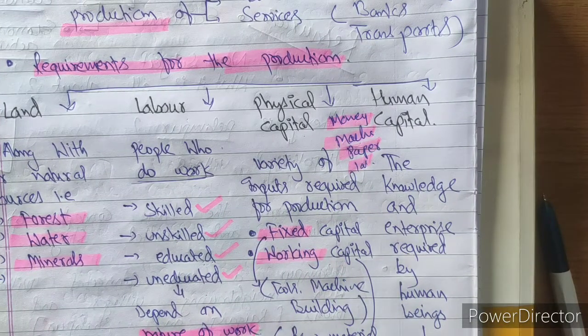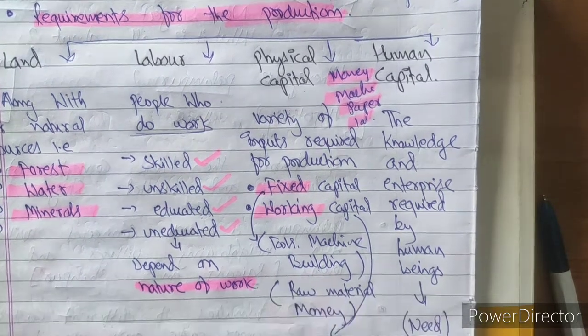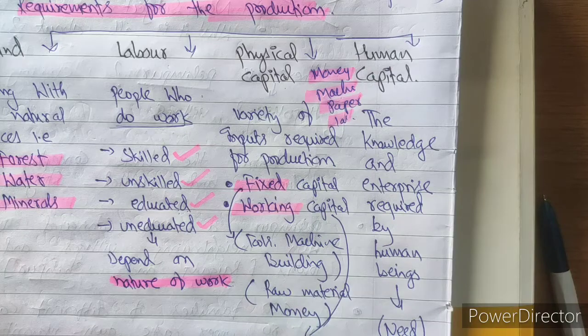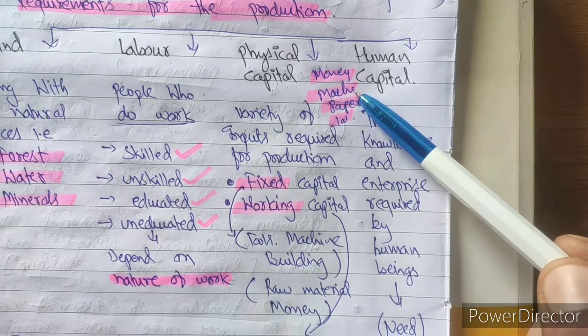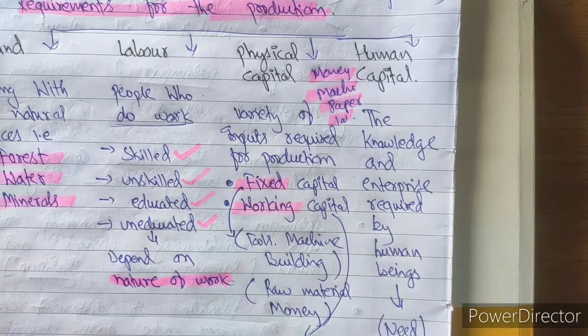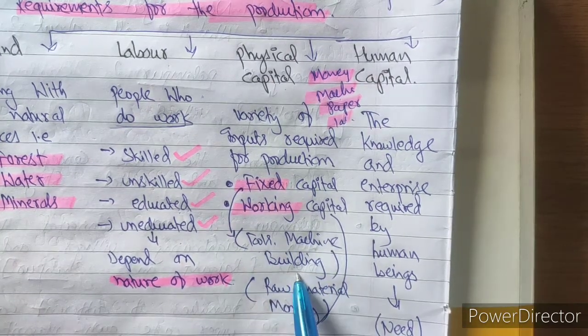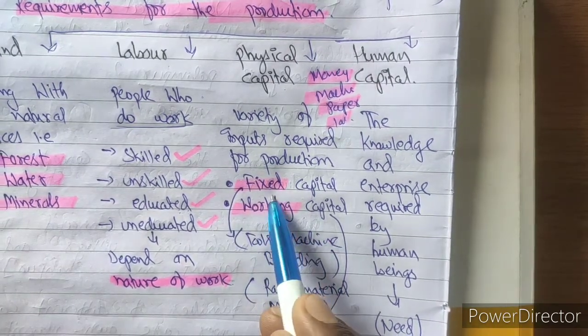Fixed capital means the capital which is fixed in nature, which will not change easily. In order to start a printing press company, I am purchasing some machines. So this machine is fixed. It will be useful to me for a long period of time. So tools, machines and buildings are fixed. That's why the word fixed is there.